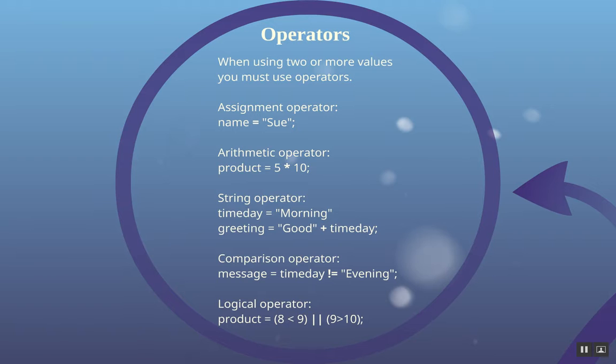We'll also see later two ampersands, which mean and, meaning those two conditions would be checked, and both of them would have to be true in order for the result to be true. We'll look at that in more detail in another lesson. But these are all the different kinds of operators that you might see as you're doing coding.